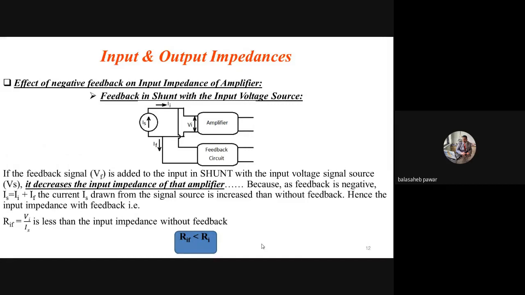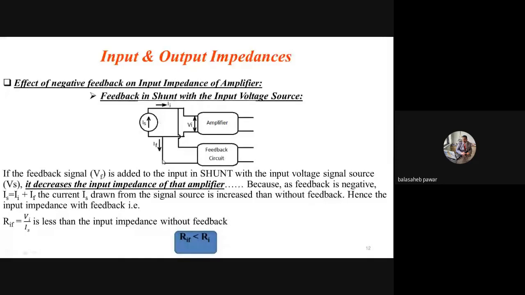As feedback is negative, looking towards the input side, we can write that IS equals II plus IF. Okay. Why did I write this RHS as II plus IF? Just apply KCL. The current coming into a particular node equals the outgoing current, right? So I can write IS equals II, that is the input current towards the amplifier circuit, at the input of that amplifier, and IF, as we know, it is a negative type of feedback. The direction of current, that is the source current and the feedback current, will be opposite.